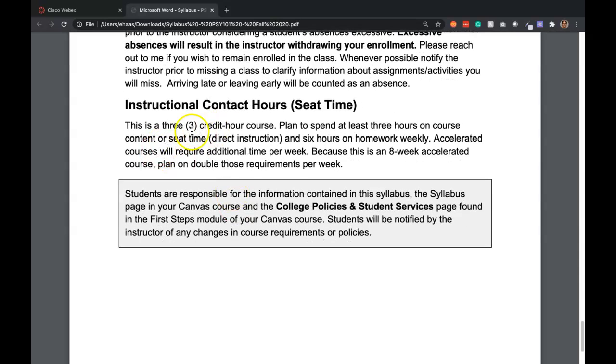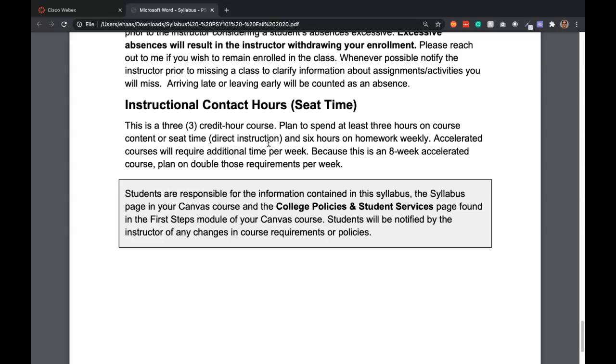And then finally, just know this is a 3 credit hour course. If it was a 16-week normal semester class, that would mean you should be spending, we always argue, 2 hours for every hour that you're in class. A 3 credit hour class usually comes out to about 3 hours of in-person time, and then you should also be spending 6 hours, twice that, outside of class. So you should be spending 9 hours on a 3 credit hour course every week for 16 weeks. But this is an 8-week class, and so you can double that. So you should be planning on spending 18 hours a week on this course to be successful.